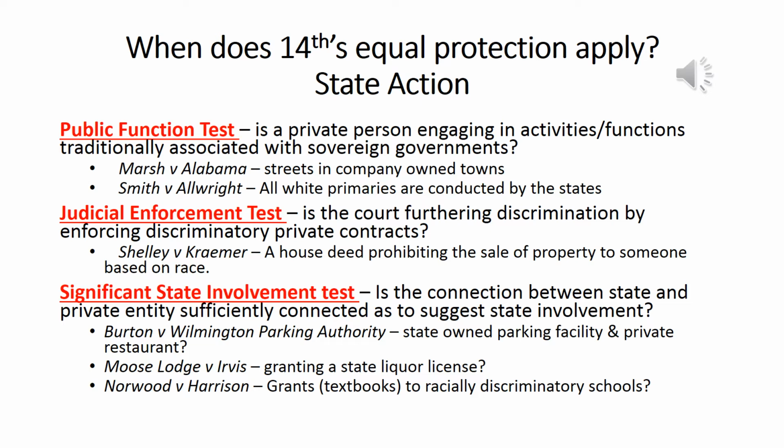But the question is, what about private citizens who aren't state agents? How about someone who owns a restaurant or a theater or a hotel? These people are not owned or controlled or considered state agents. Therefore, the Equal Protection Clause does not apply to them. Therefore, they can discriminate as long as their own state doesn't try to prevent them from discriminating. This is why this section is so confusing.